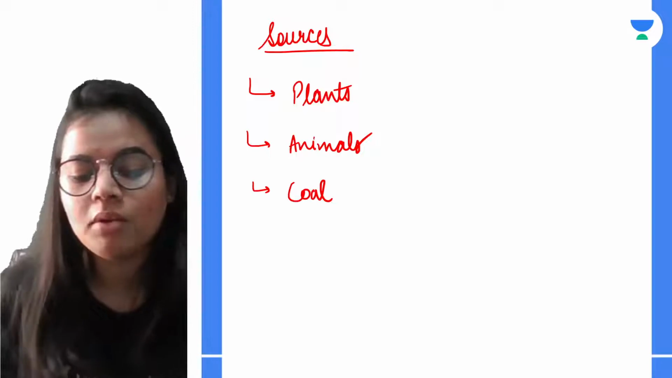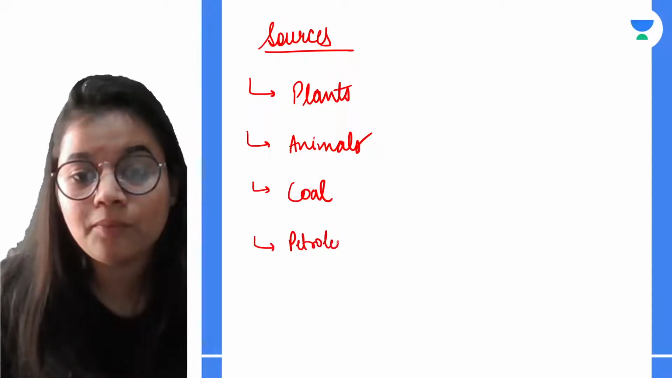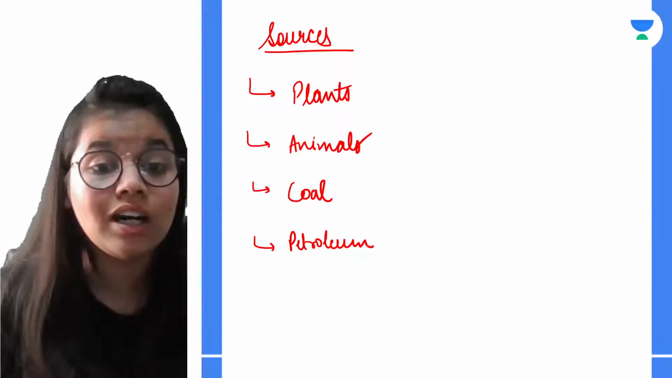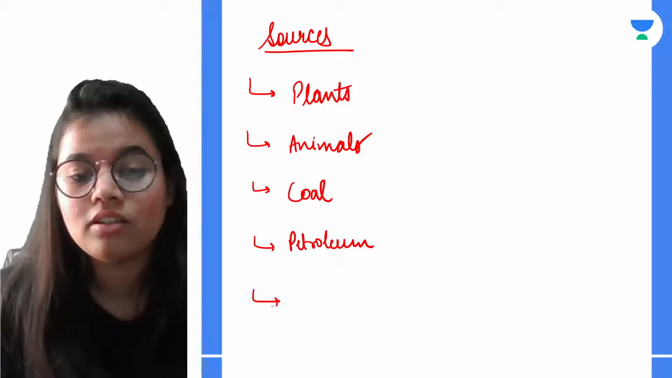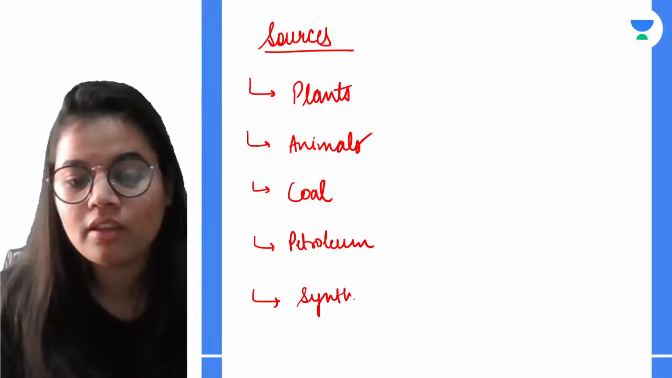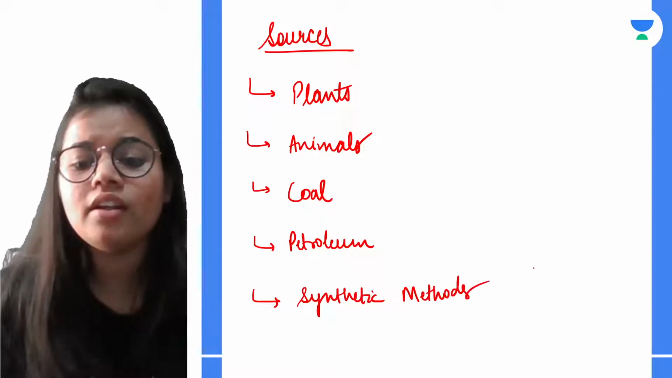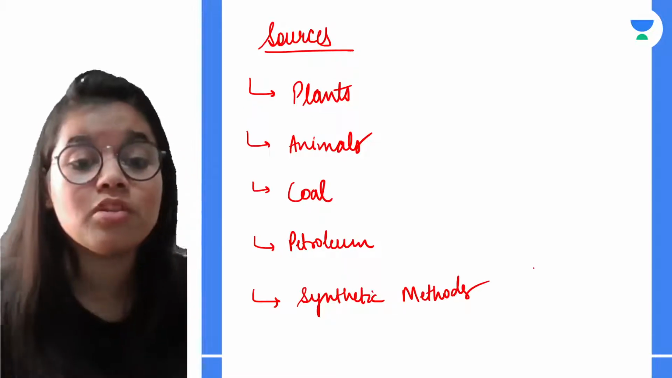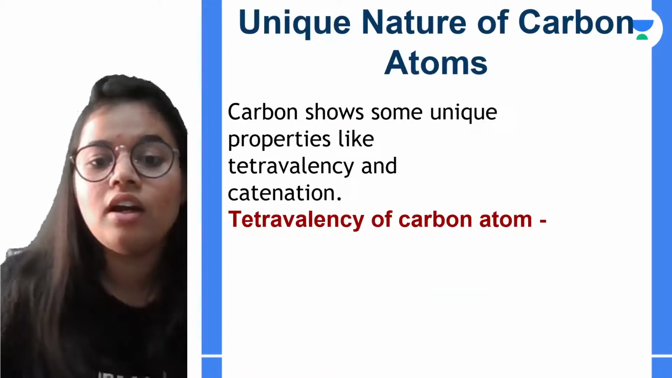Okay, now we got it from coal. Next is petroleum. We get organic compounds from petroleum. Next is synthetic methods, that means in the laboratory, right? So these are the very common sources of our organic compounds, right?